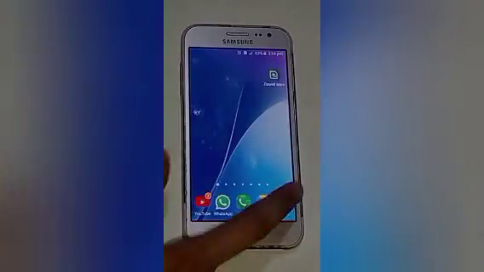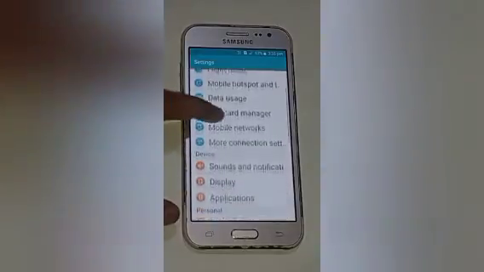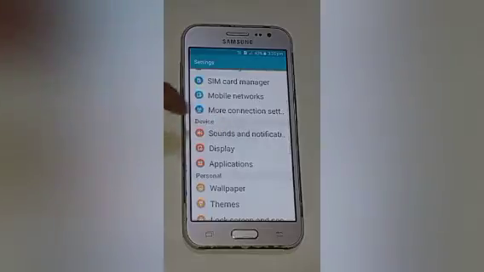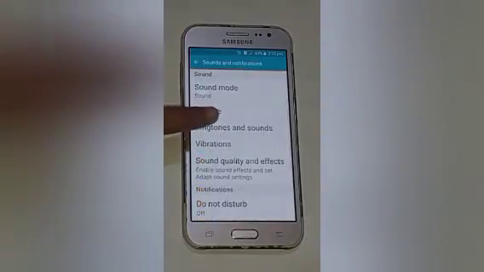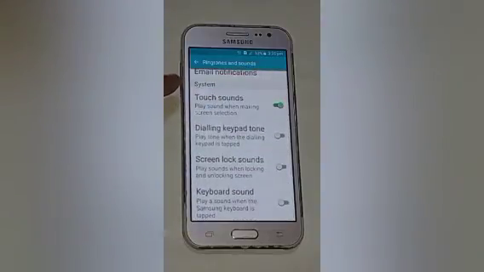Firstly, click on the settings icon. After that you will see many options. Swipe up and click on sound and notifications. After that click on ringtones and sounds. After that swipe up and here you will see touch sound is on.